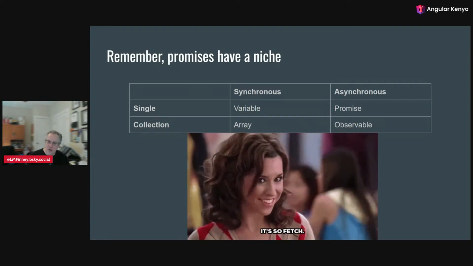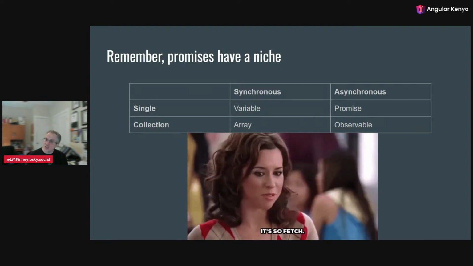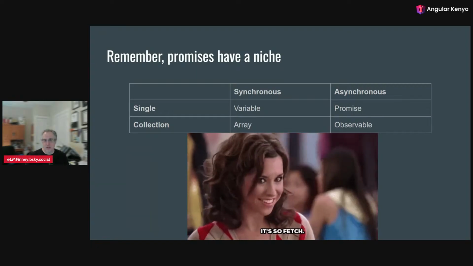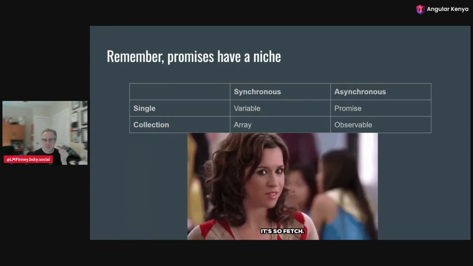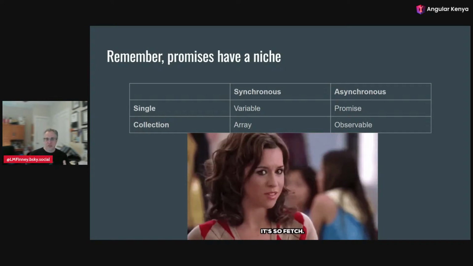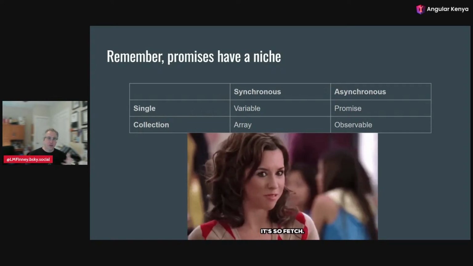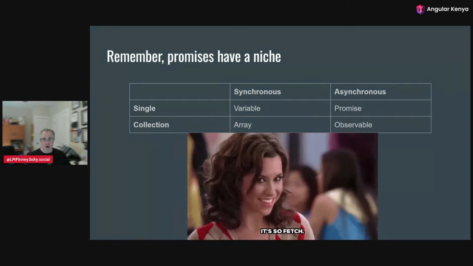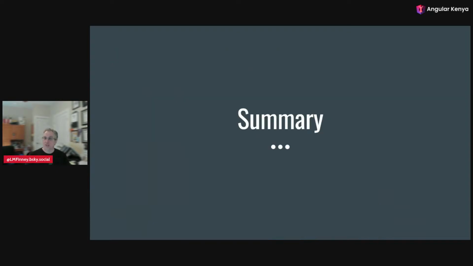And just remember, the particular niche is fetching. HTTP calls are single shot. It's perfect for a promise. So use it for fetching when you're just doing a simple get if you can. But otherwise, observables are more powerful for other streams. So in summary,